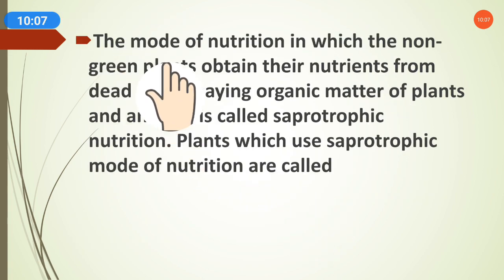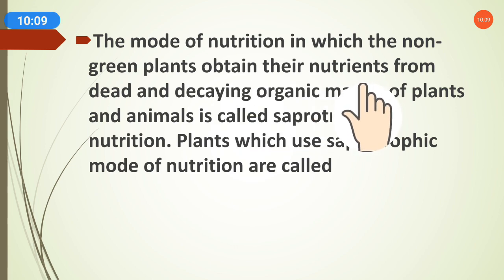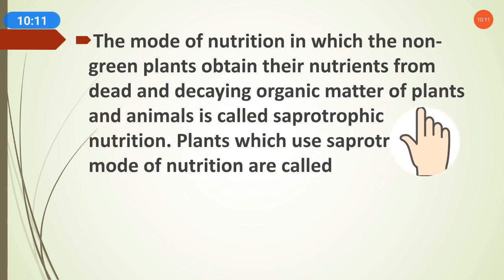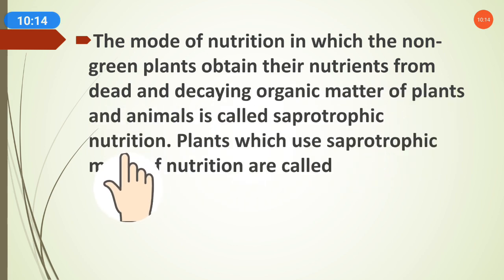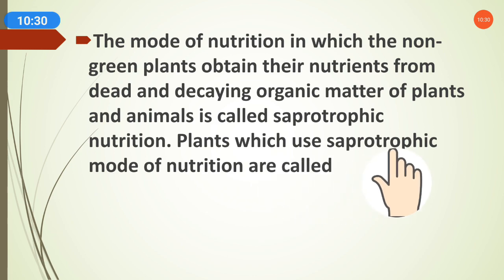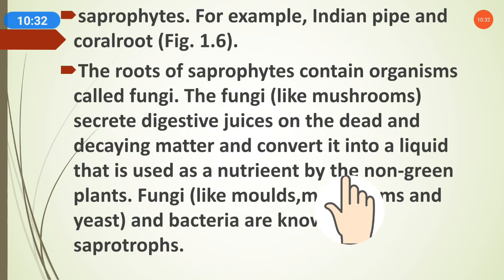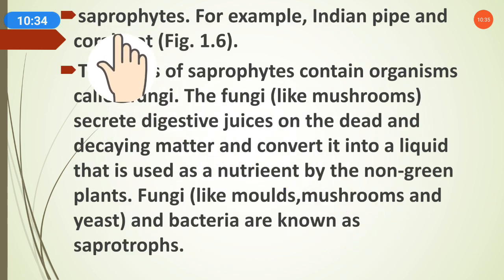The mode of nutrition in which non-green plants obtain their nutrients from dead and decaying organic matter of plants and animals is called saprotrophic nutrition. And the plants which use the saprotrophic mode of nutrition are called saprophytes.